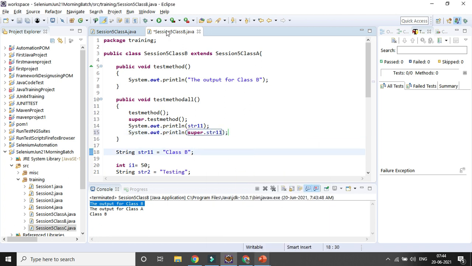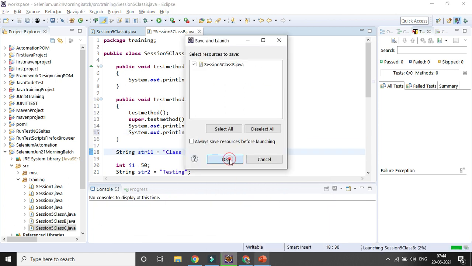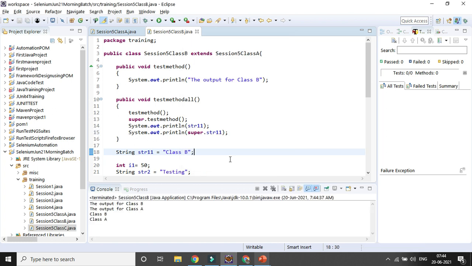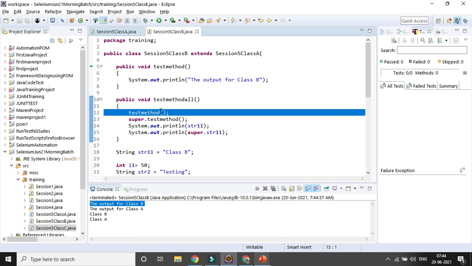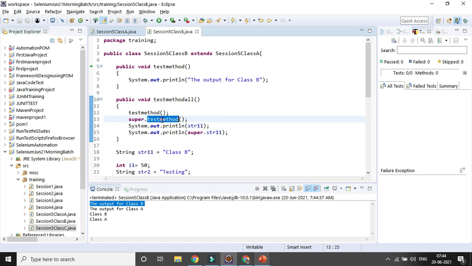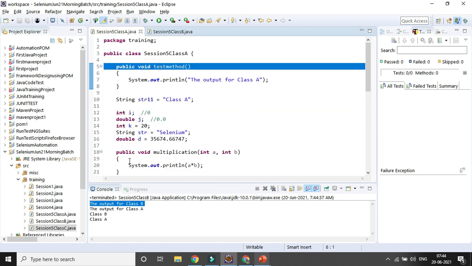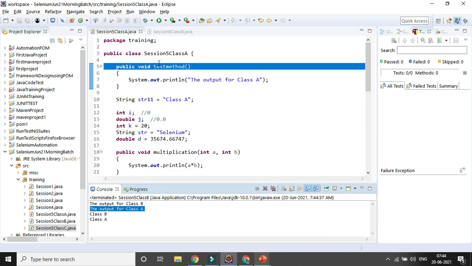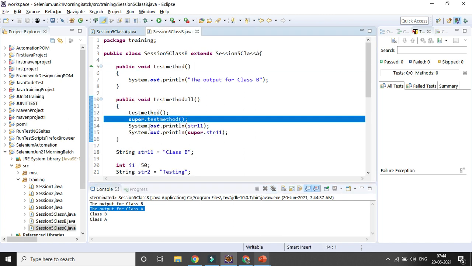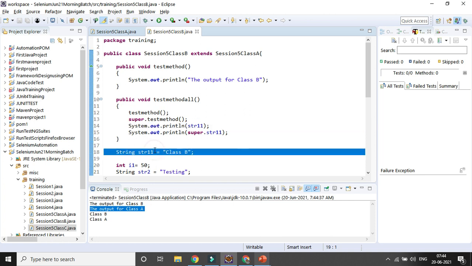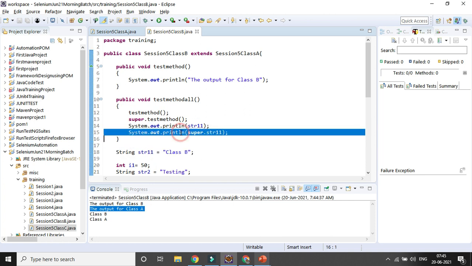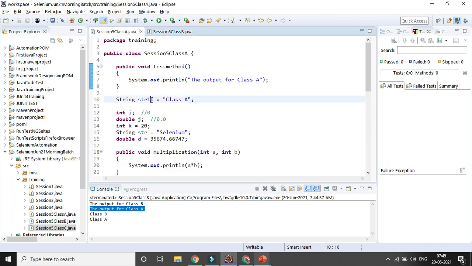Now if you run it again, you can access all the variables and methods from the parent class as well. First the test method is coming. Then with the help of super test method we are calling the parent class method with the same name, so it is coming here, output for class A. Then the variable as well: we are calling directly the variable declared in the child class, and for the parent class we are declaring it with the help of super. So I am directly accessing that one, and it is coming.